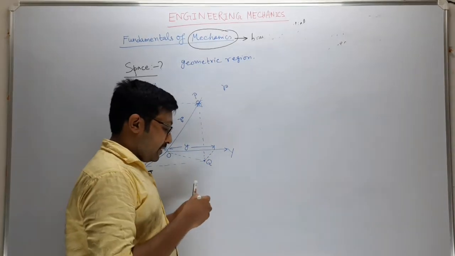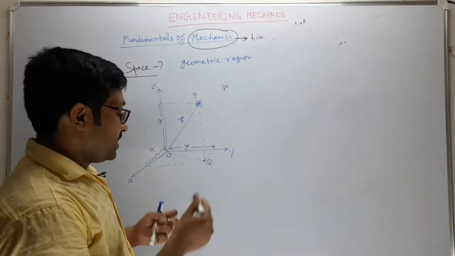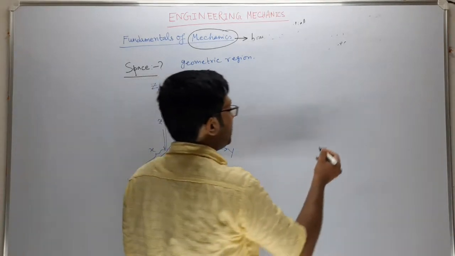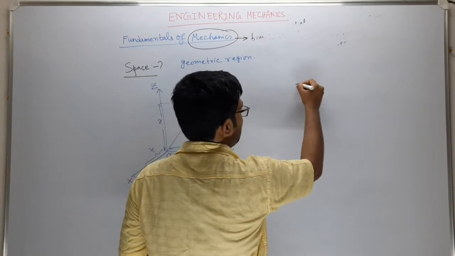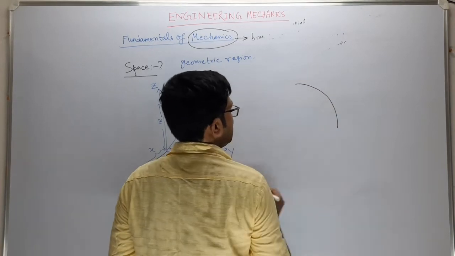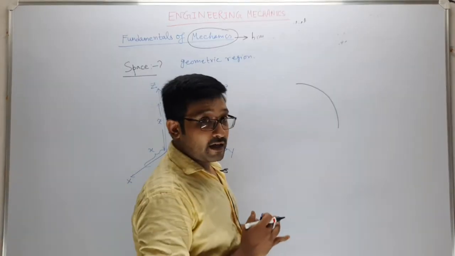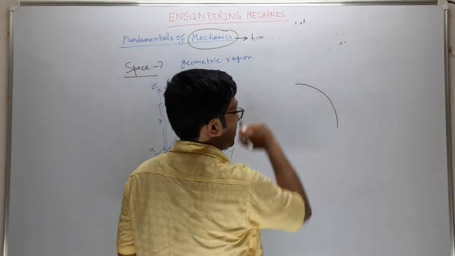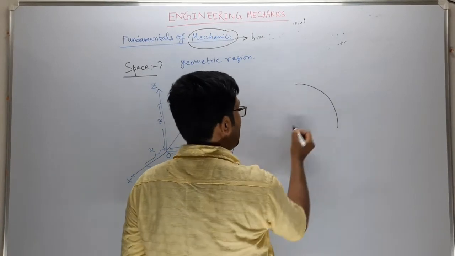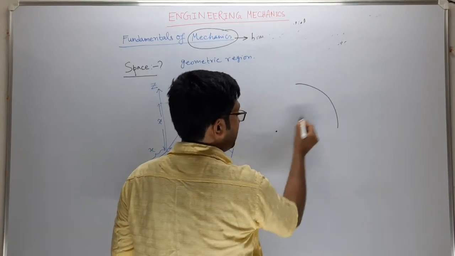Suppose any particle is moving in a curved path, or in a circular path. In which way can you define its position?